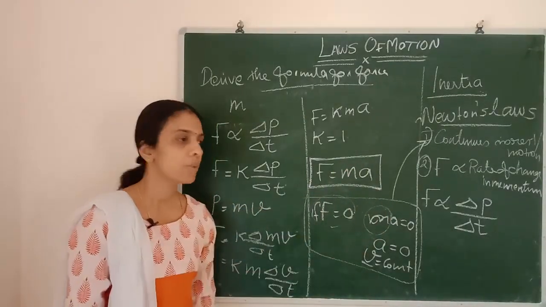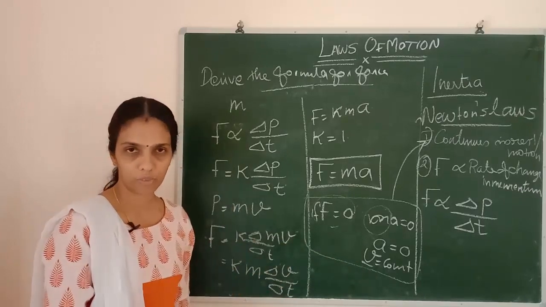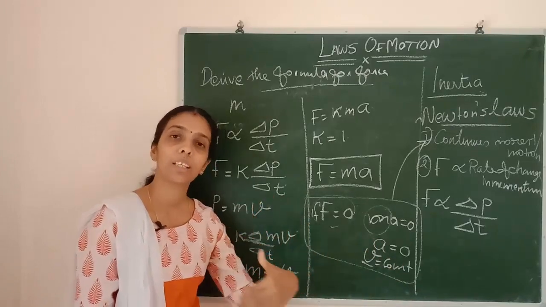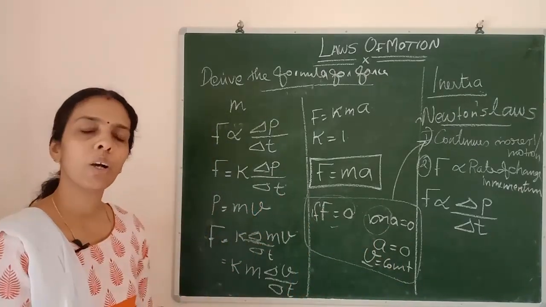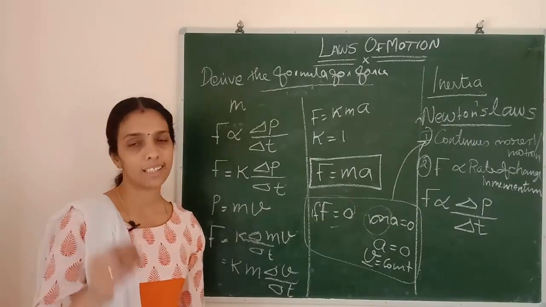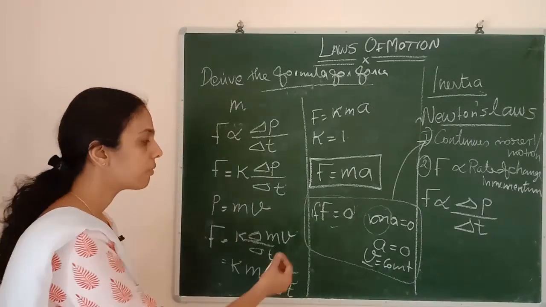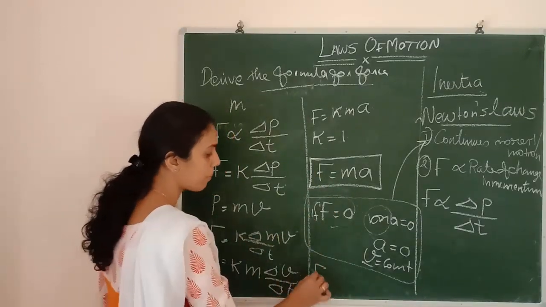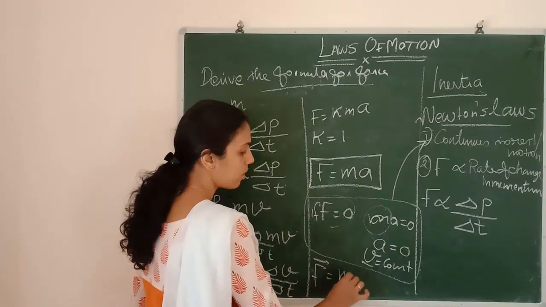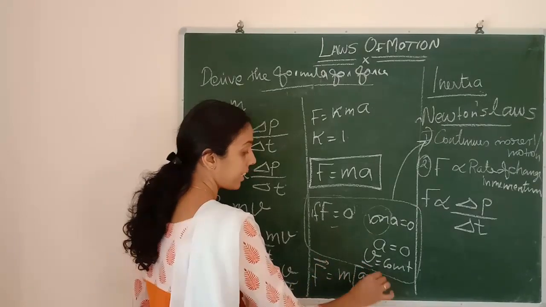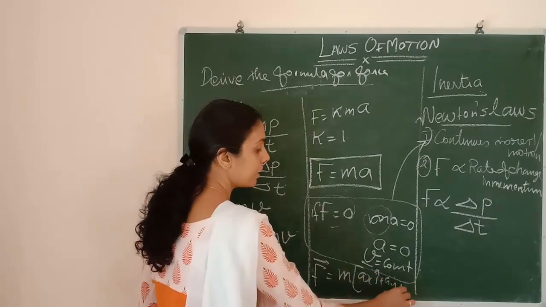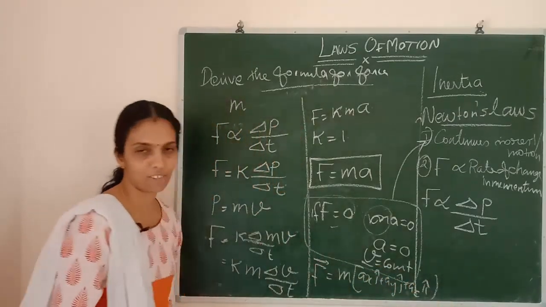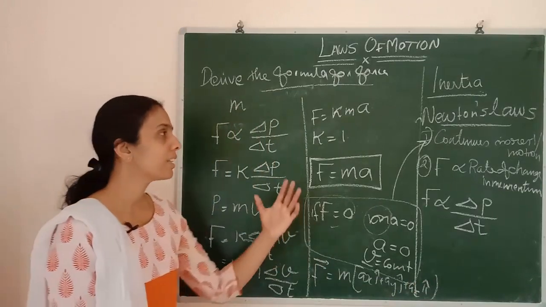So if we are not applying any external force, then the velocity is constant. The object will continue in its state of motion, or if it is at rest, it will continue in that rest position itself. If we need to represent this in vector form, force is a vector quantity. To represent it in vector form, F is equal to m, mass being a constant, times (ax i cap plus ay j cap plus az k cap). Like that we can represent it in vector form also. So understood? Clear about this?